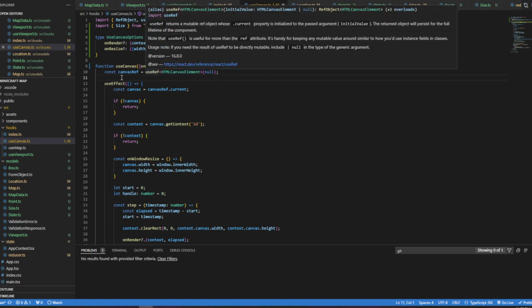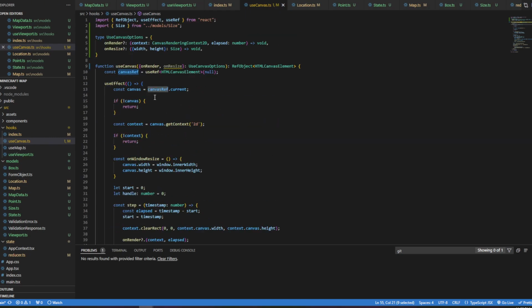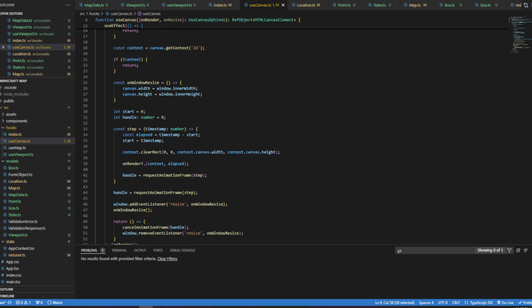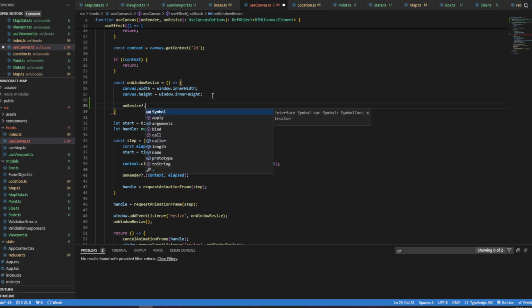See, my prototype, I don't have it returning the canvas ref. I didn't have that insight for my prototype. And so in my prototype, it takes in the ref as the first argument, and then this options thing is for the second argument. It's kind of like props, but this isn't a component, so I don't really want to call it props per se. And so we have the on resize, and that on resize is going to be called from within here. So we're going to say on resize, really funky looking null conditional operator.